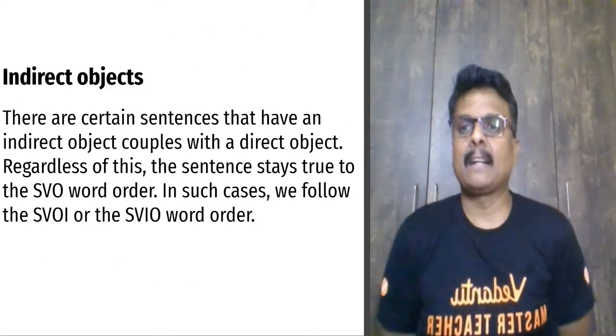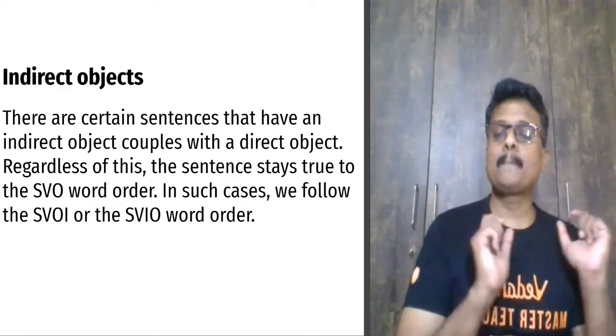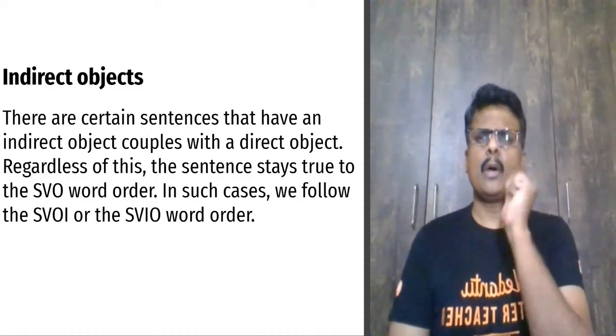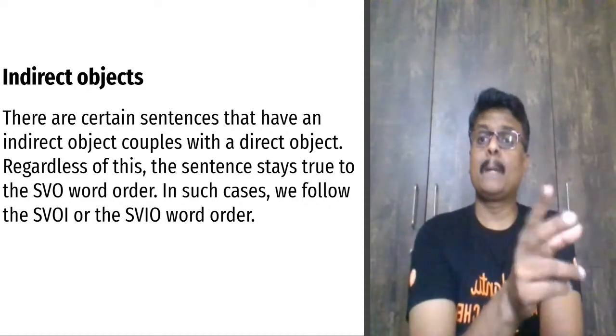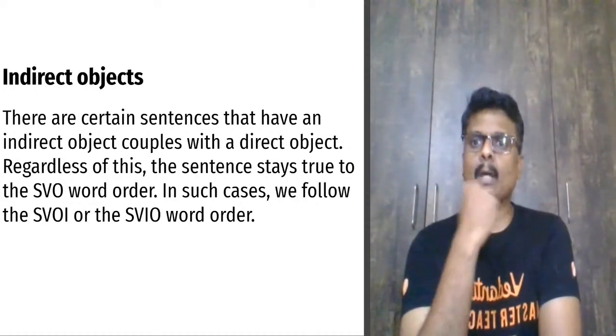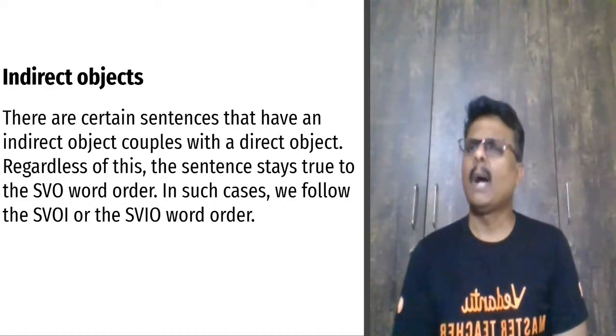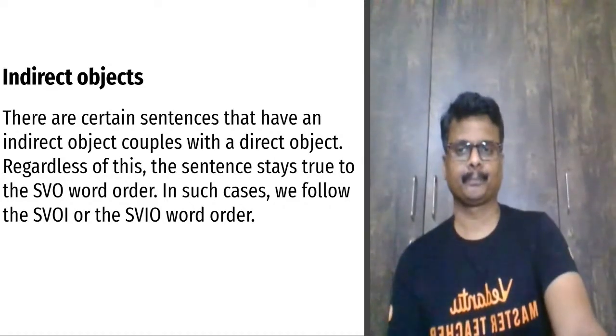Guys, the last part. I was speaking about SVO, right? Subject, verb, object. Not just one object. There are chances there can also be two objects. Like two verbs can be there, two objects can also be there. One can be a direct object, the other can be an indirect object. How? I will show you.